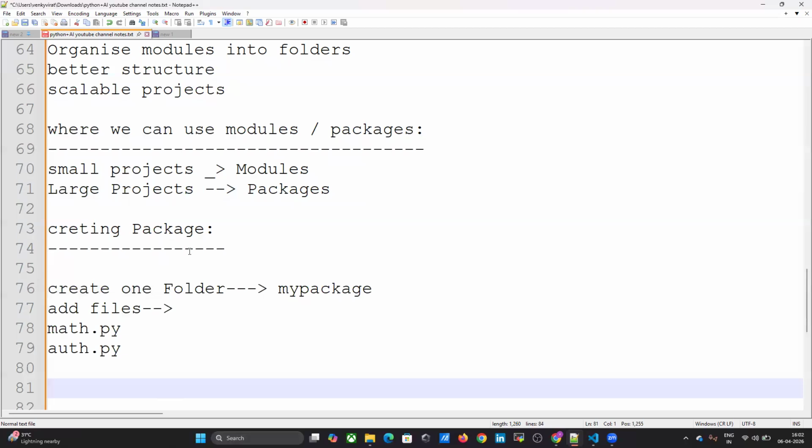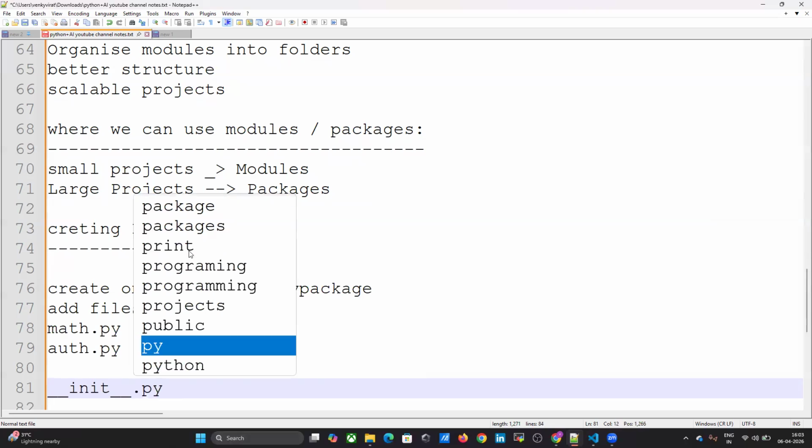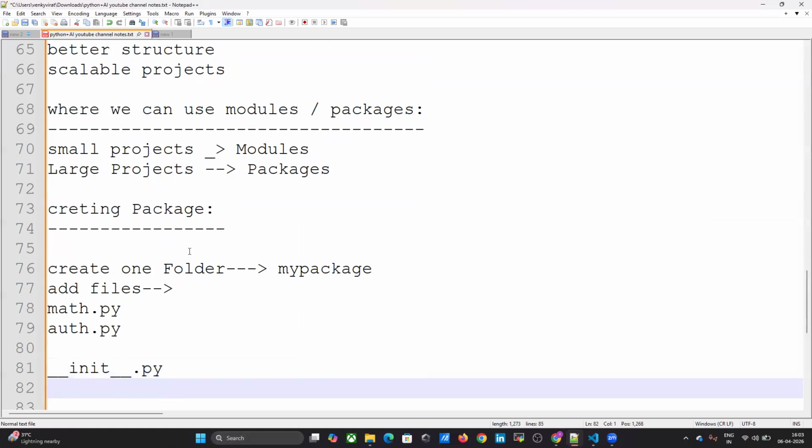And one more thing: whenever you are creating a package, one more file you have to add. What is that file? Underscore underscore init underscore underscore dot py. This is just an empty file, but you must add it.